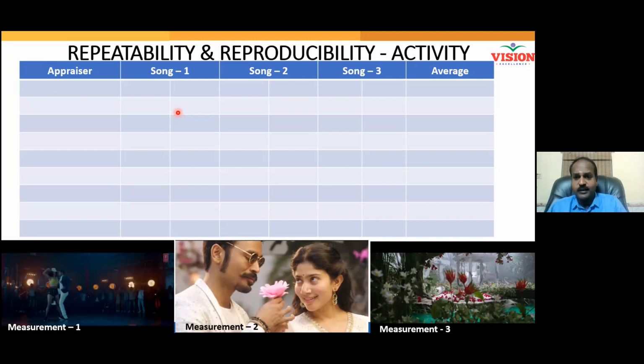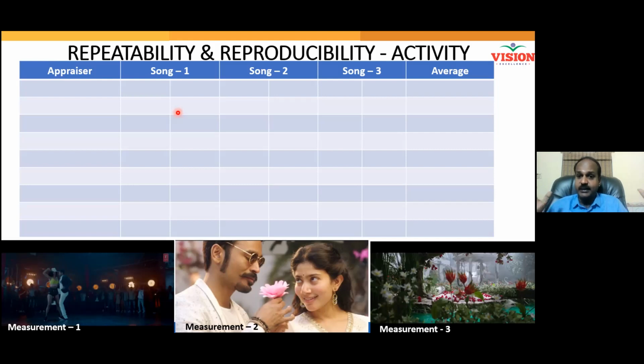How do I hold the equipment? You should also hold the equipment in the same manner. If I keep the workpiece on the table, you should also keep the workpiece on the table. Isn't it? When I collect data in a sitting posture, you should also collect the data in sitting posture. Then only consistency will happen. So when you compile all these instructions, that is called operational definition.